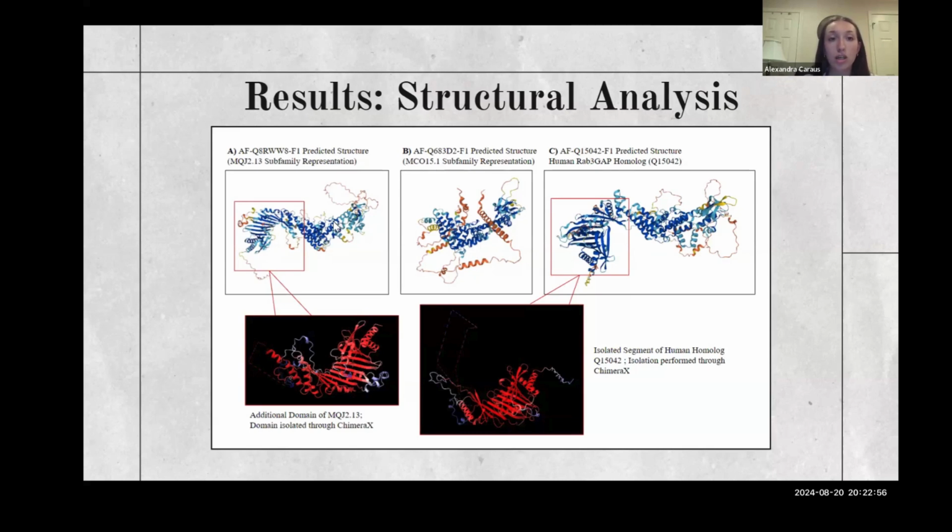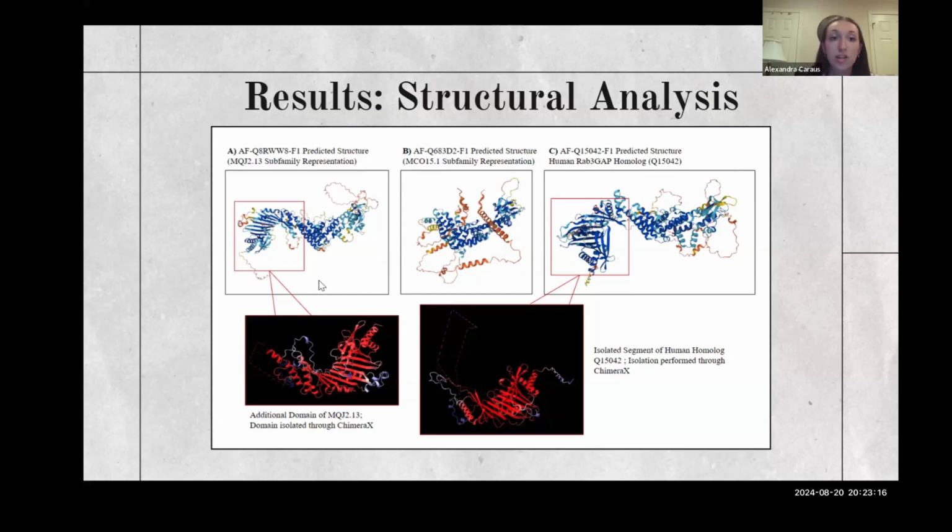So each of the A, B, and C structures have a common domain that is shaped similar to a V, and this is found all throughout each of these structures and is known as a common domain called the Rab3GAP catalytic subunit.